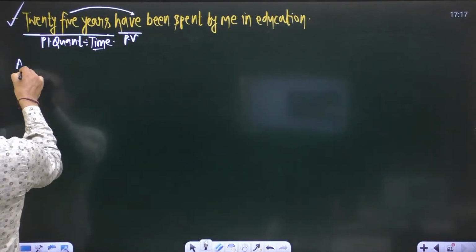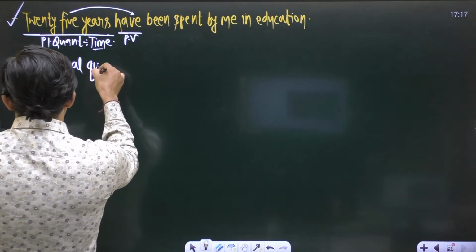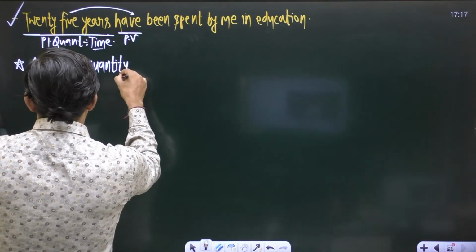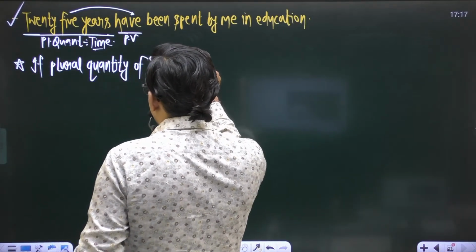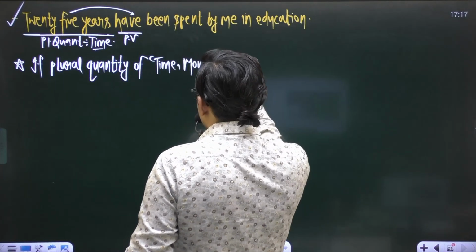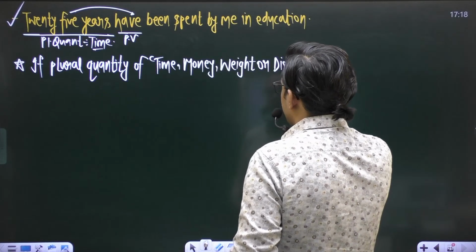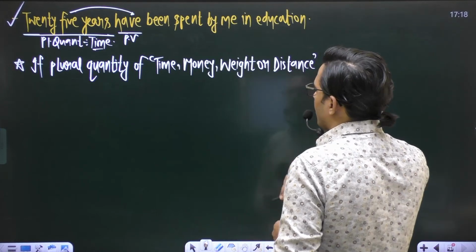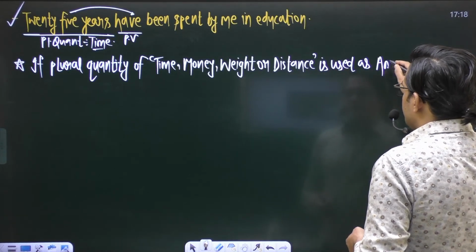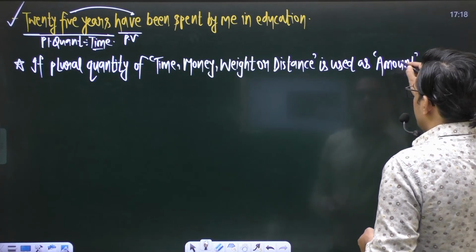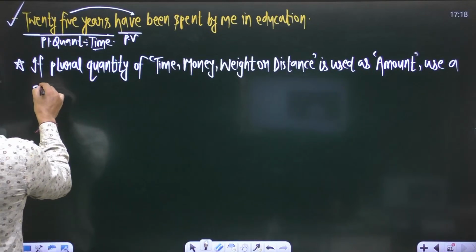Concept is, if plural quantity of time, money, weight, or distance, if any plural quantity of these four is used as amount, in case of amount, use a singular verb.